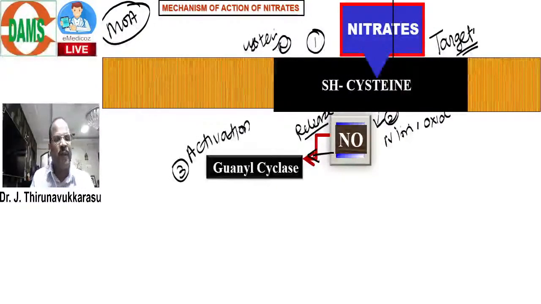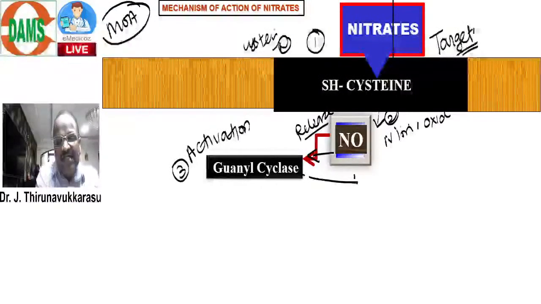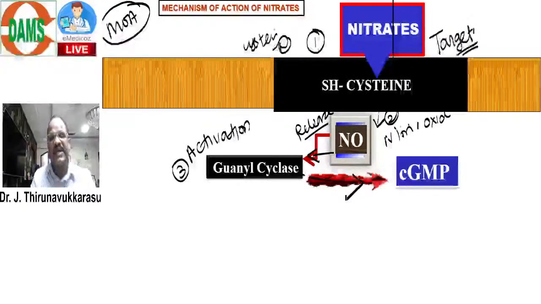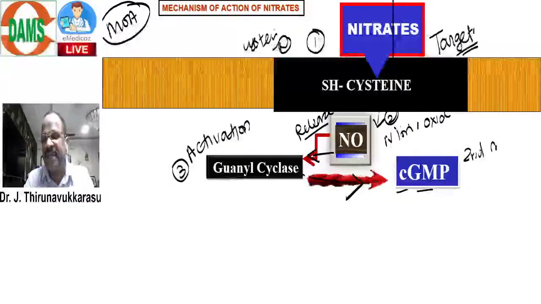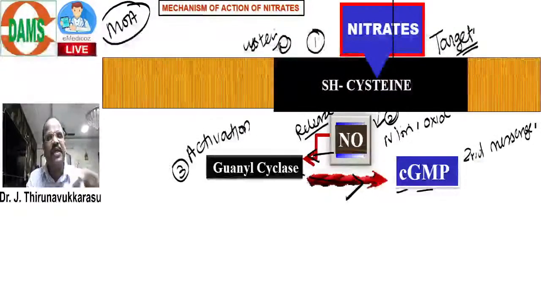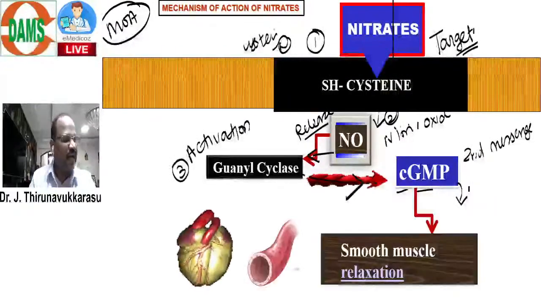Now the last point. Once guanylyl cyclase is activated, it causes accumulation of cyclic GMP. The cyclic GMP is the second messenger. Cyclic GMP has the property of smooth muscle relaxation.